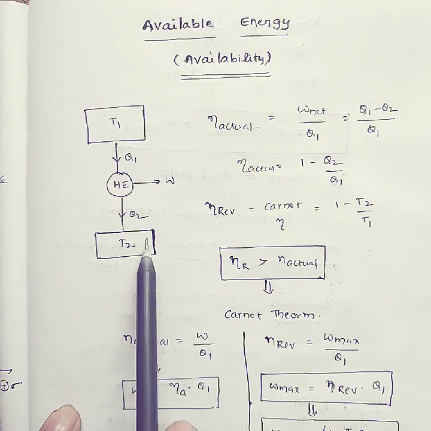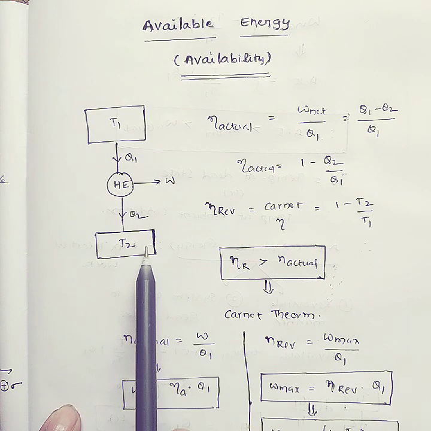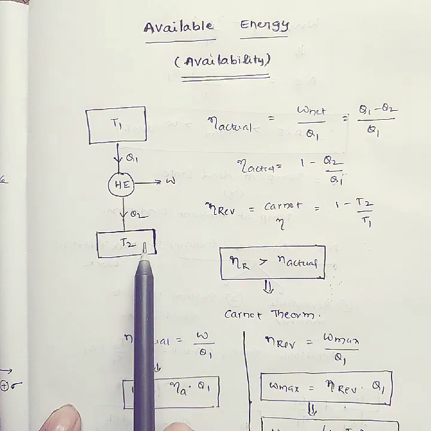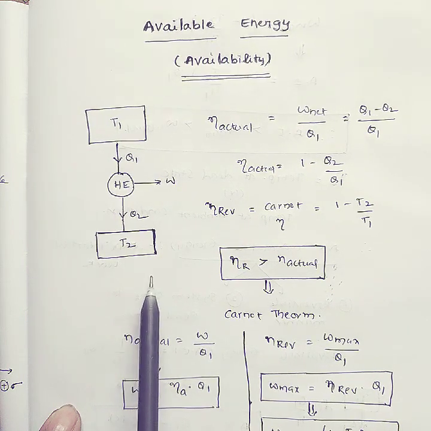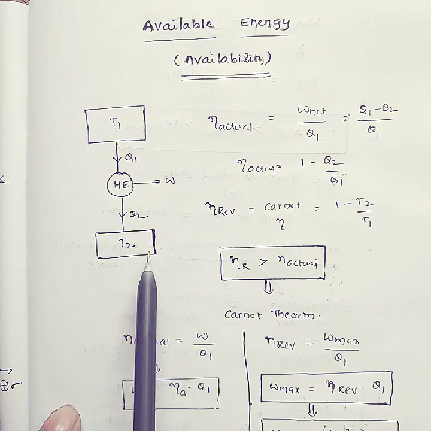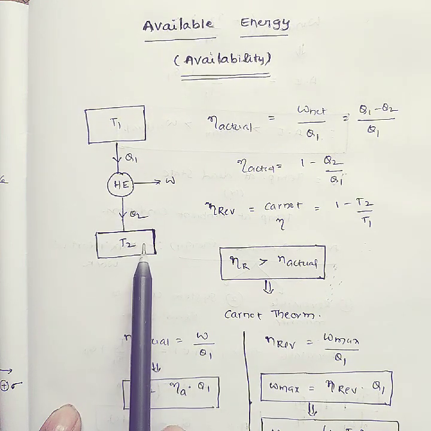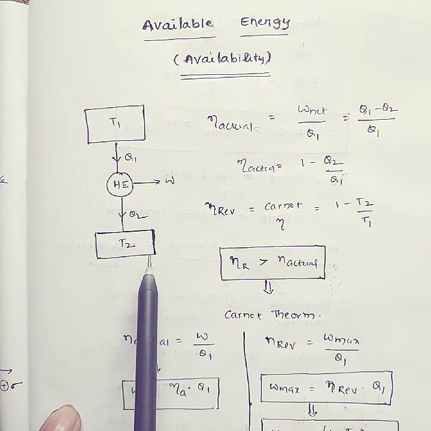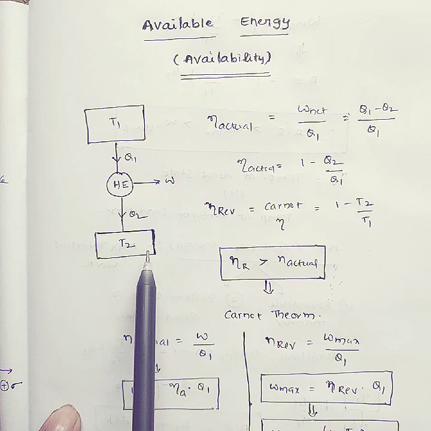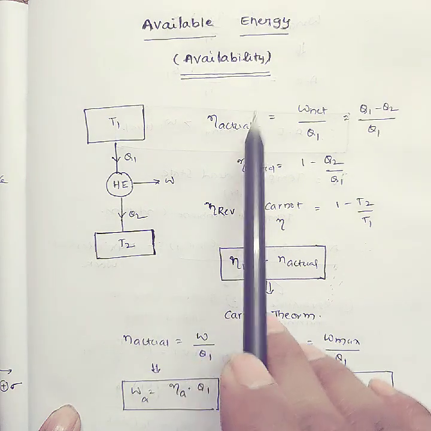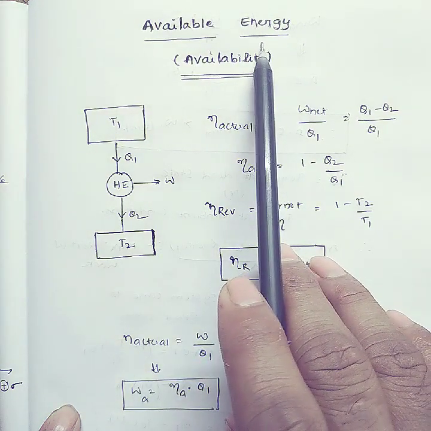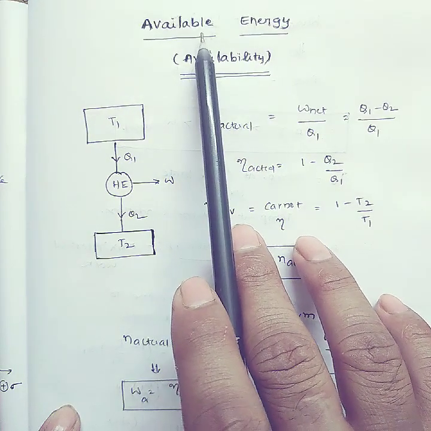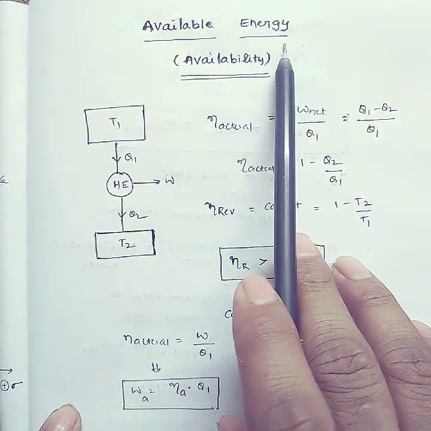That means you have a source to decrease the temperature to the ambient temperature. Whenever you decrease T2 to T0, you will get more work. That means how much amount of energy is available. That is called available energy.